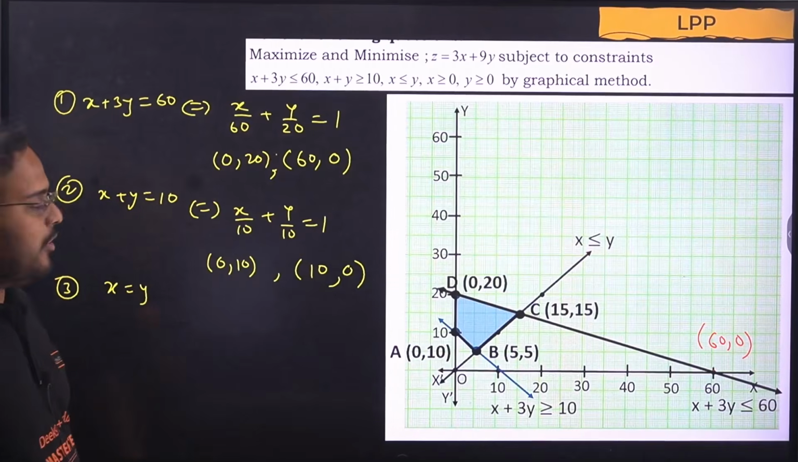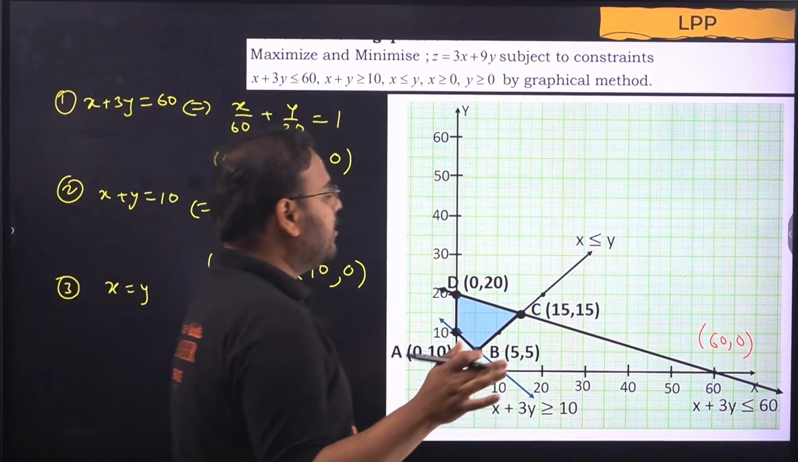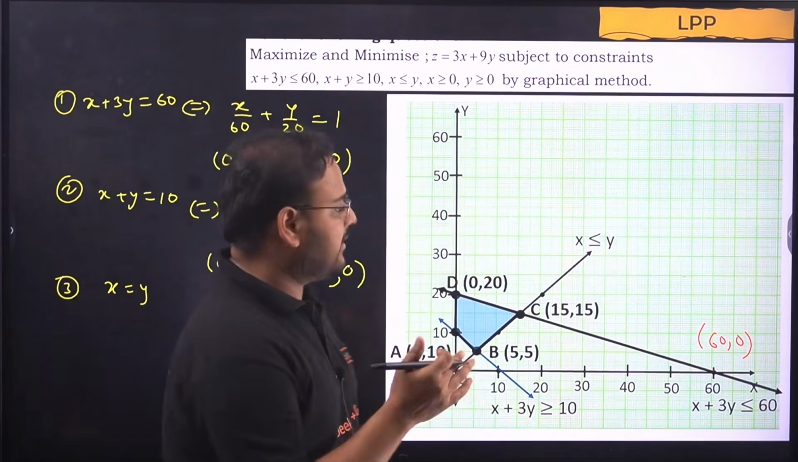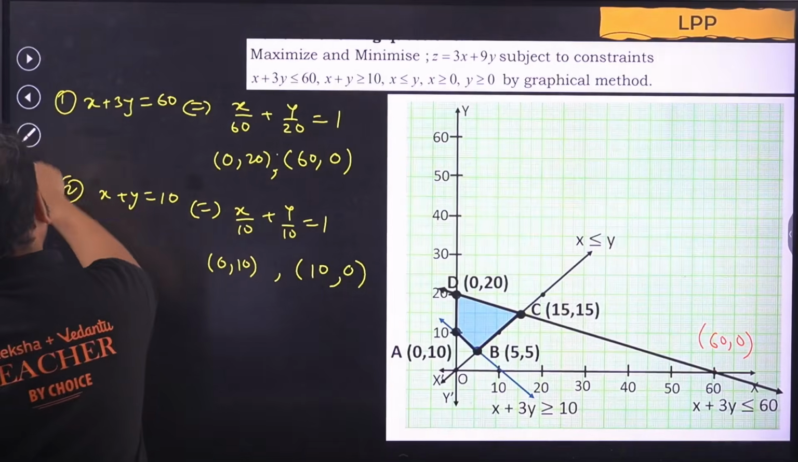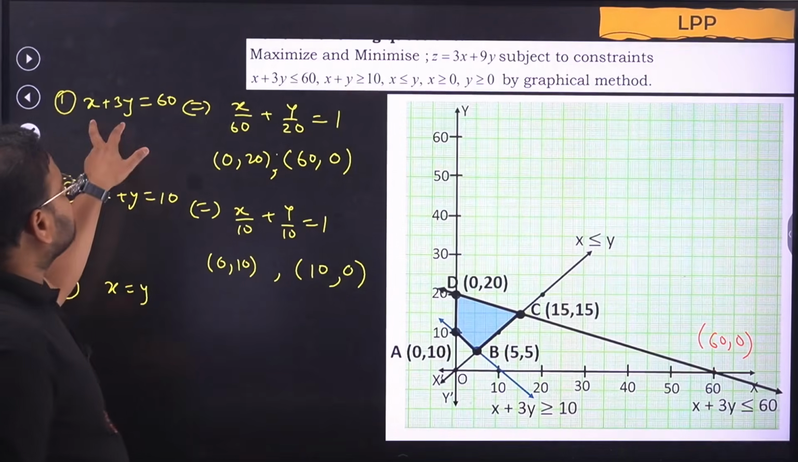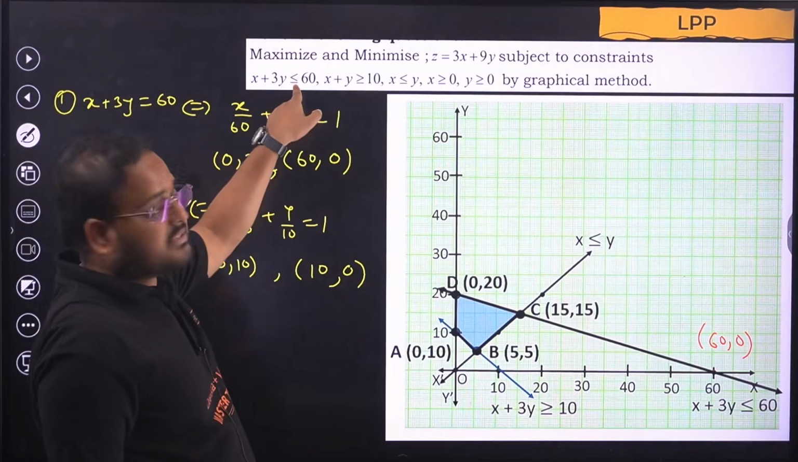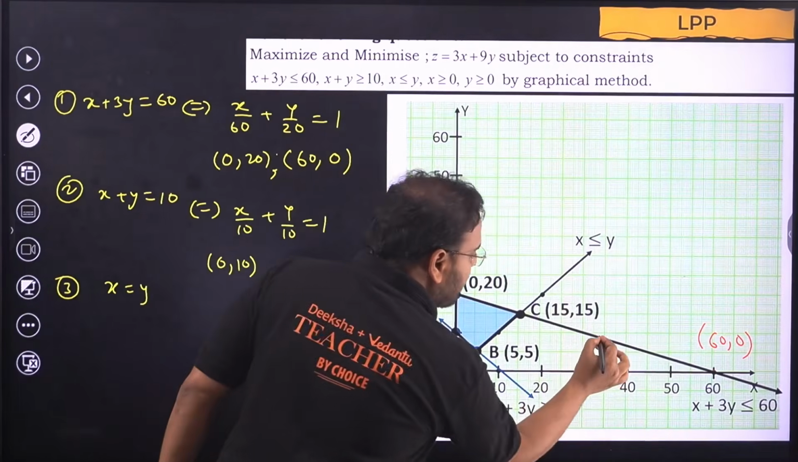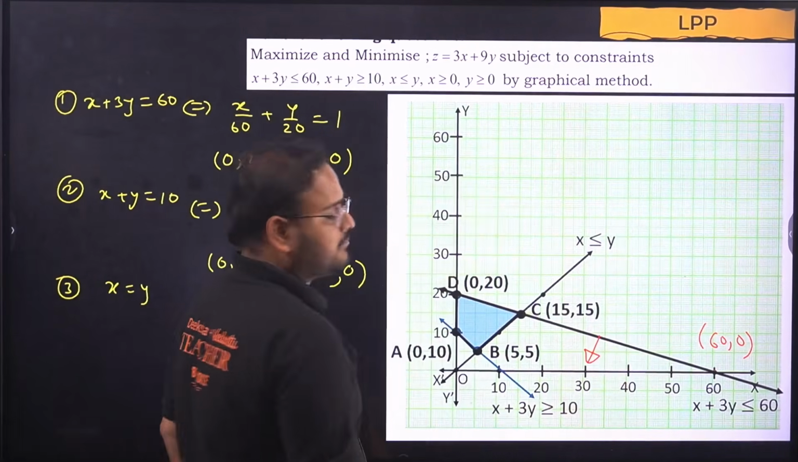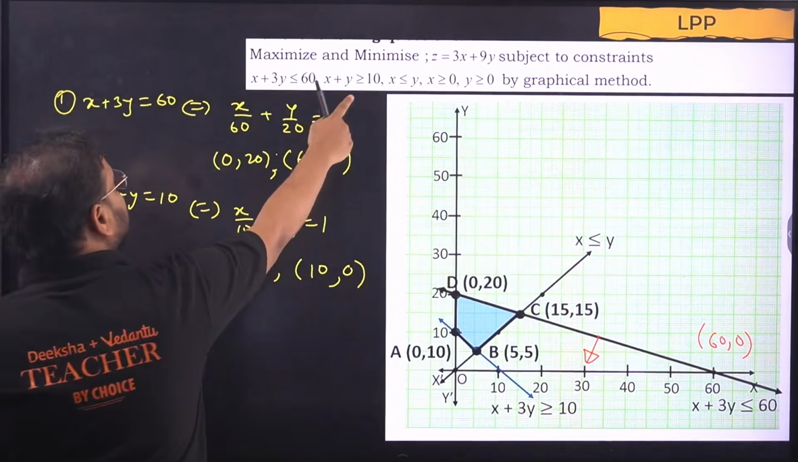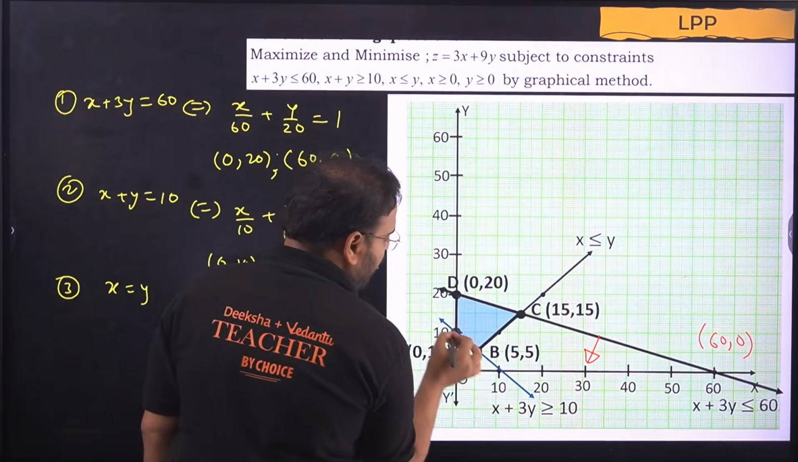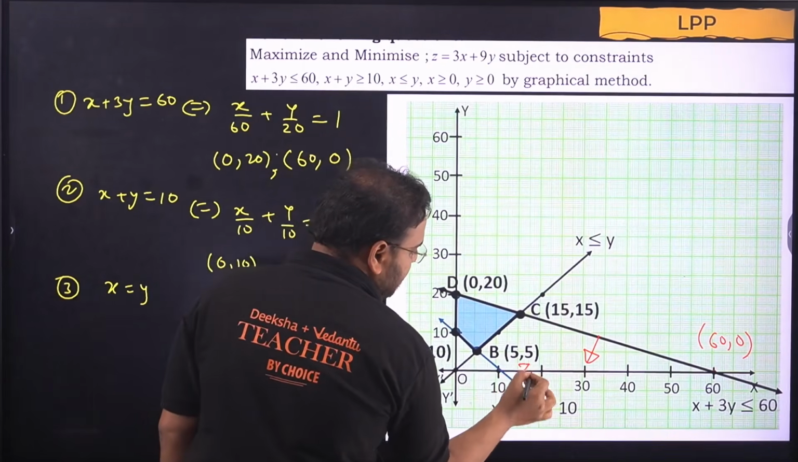Now once you plot this line, we have to first find the region to be addressed. Check the region one by one. This says less than 60. It means I have to go below this line. Next one was x plus y more than 10. Means I have to go above this line.